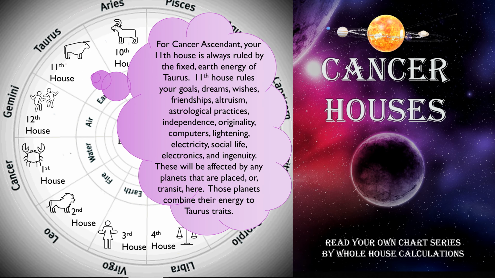For Cancer ascendant, your 11th house is always ruled by the fixed earth energy of Taurus. 11th house rules your goals, dreams, wishes, friendships, altruism, astrological practices, independence, originality, computers, lightning, electricity, social life, electronics, and ingenuity. These will be affected by any planets that are placed or transit here. Those planets combine their energy to Taurus traits.